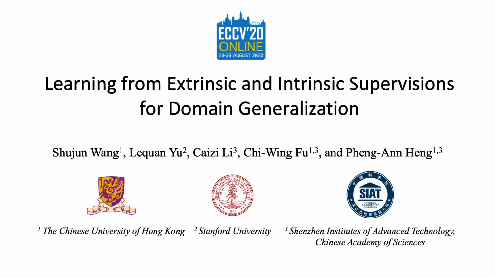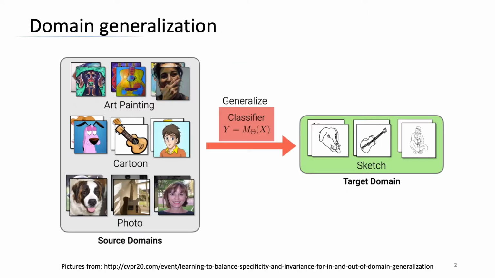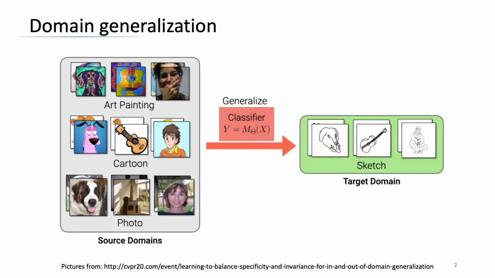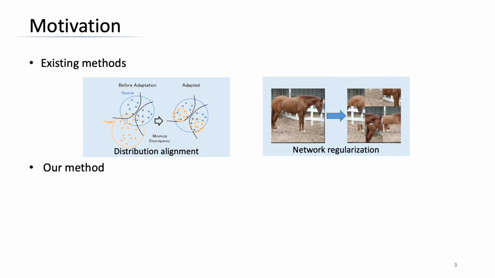We present our paper titled Learning from Extrinsic and Intrinsic Supervisions for Domain Generalization. Domain generalization for object recognition aims to train a classifier on multiple source domains so as to generalize to the unseen target domain. Existing domain generalization methods on object recognition consider distribution alignment or network regularization.